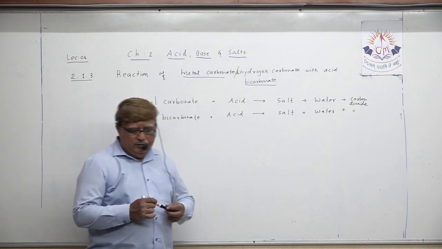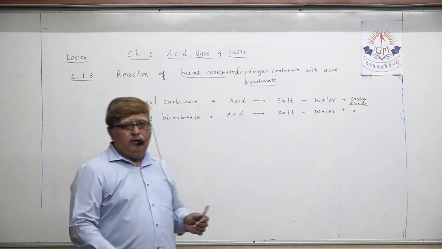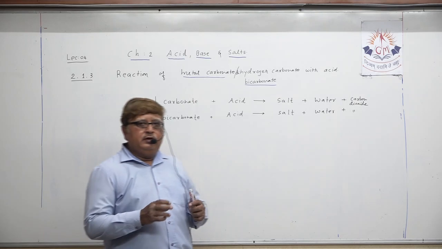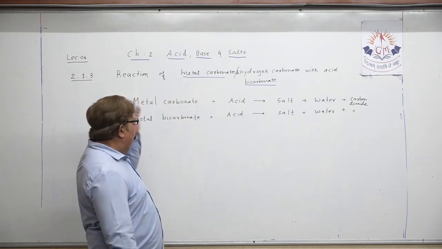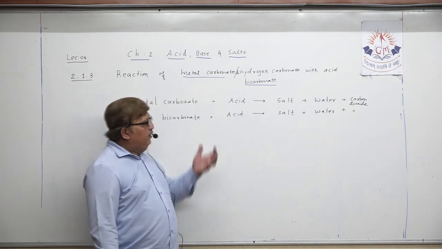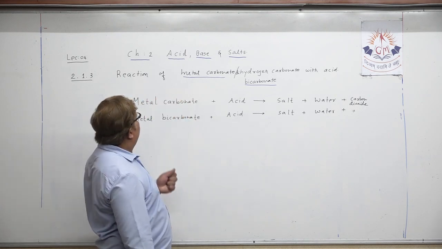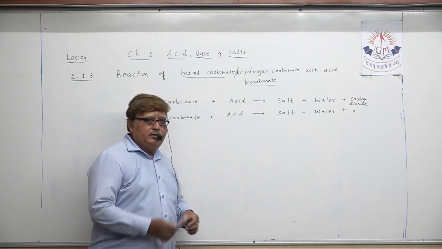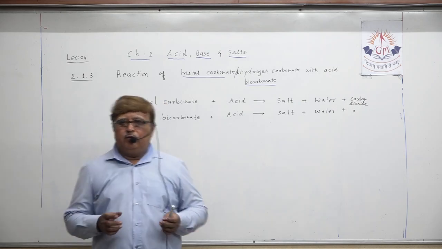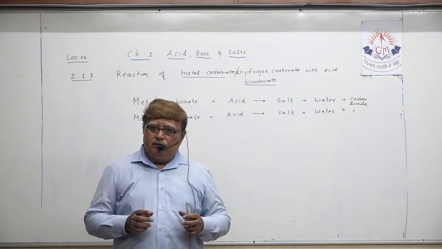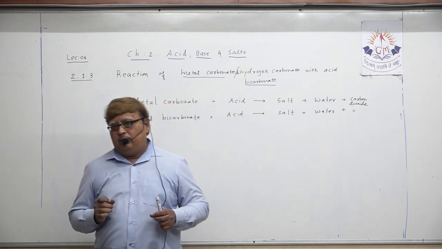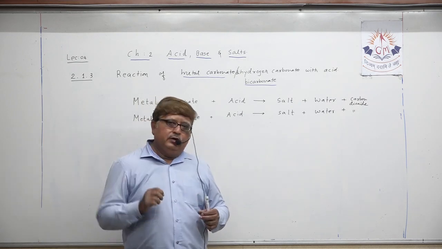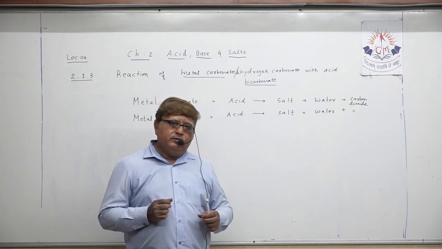So my dear student, first this is the general reaction, the general word equation we are able to write. And whenever I ask you, even in the exam, to describe the reaction of metal carbonate or metal dihydrogen carbonate or bicarbonate with acid, you have to explain it in this way. First you have to write a general statement.